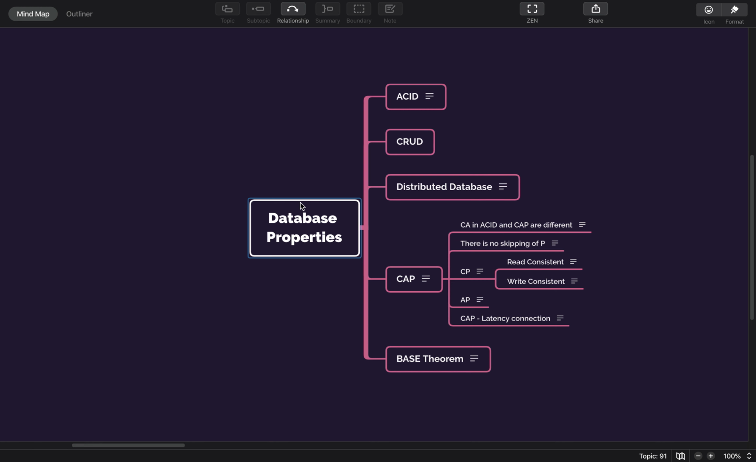In the last session, we went through a lot of properties and various types of databases that are available in the market. We touched base upon graph databases. We touched base upon time series and a lot of other databases too.